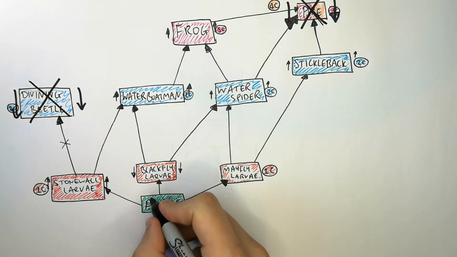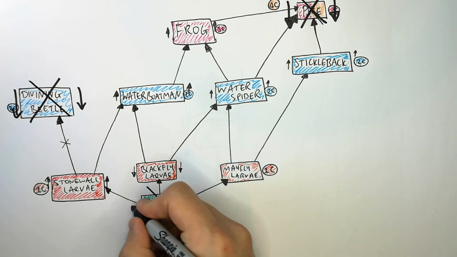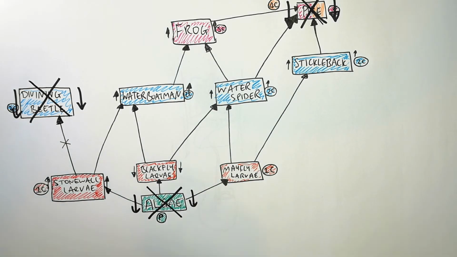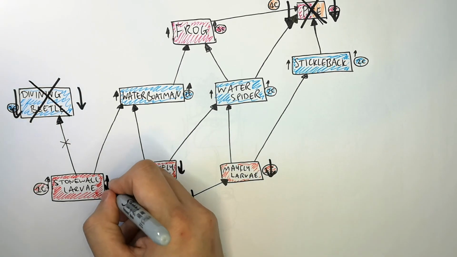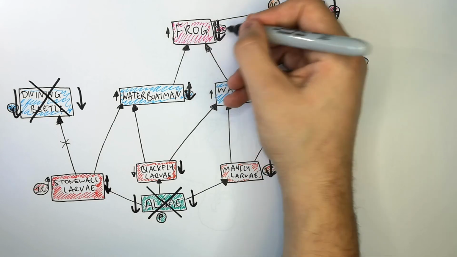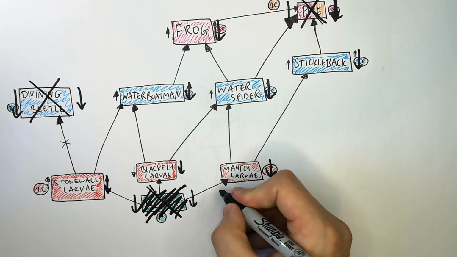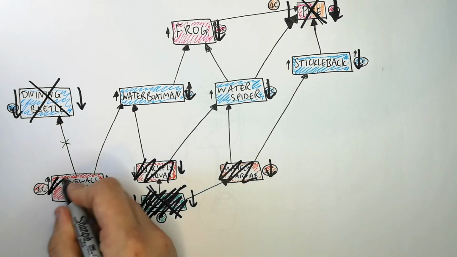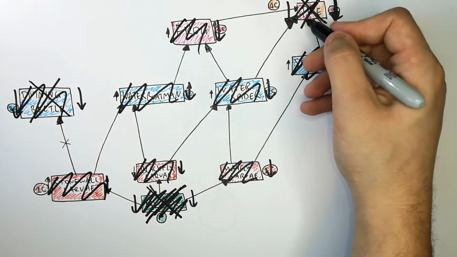If there is a decrease in algae, that is a really bad situation for the ecosystem, because that means there is no food for any of the primary consumers. That means all the primary consumers will decrease in numbers, which will lead to a decrease in numbers of all the secondary consumers, tertiary consumers, and then all of the quaternary consumers. So if the algae decreases in numbers, or in the worst case scenario all the algae dies, the rest of the ecosystem will probably die with it.